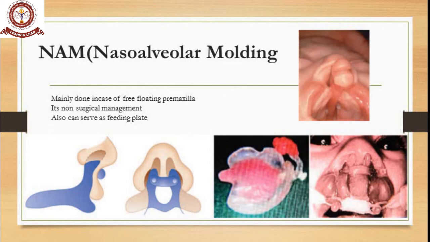You can see in that blue image and that pink denture, there is nothing but your feeding plate. It's mainly given to stop entering of milk into the nasal cavity. So all these images are feeding plates. It is mainly done in case of a free floating premaxilla. It's a minimally invasive, non-surgical management method. Okay, so it can be done only under a minor OT setup. So it can also serve as a feeding plate.